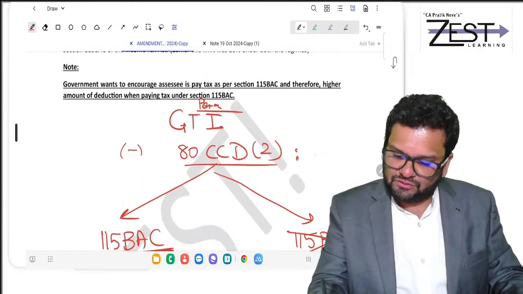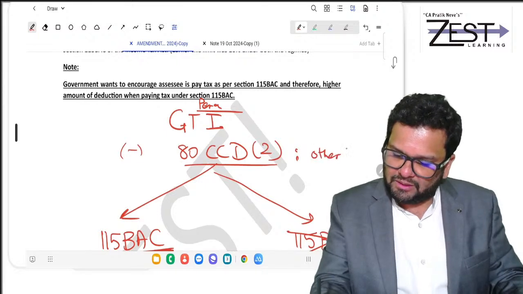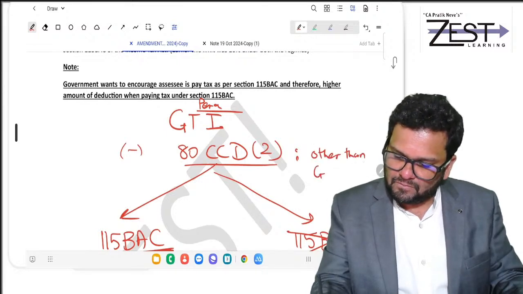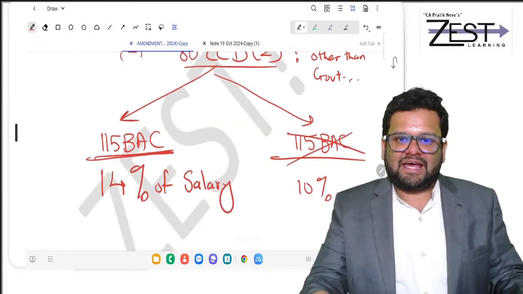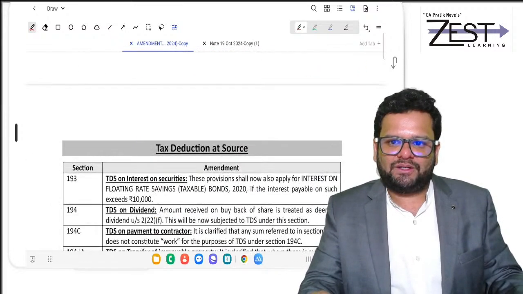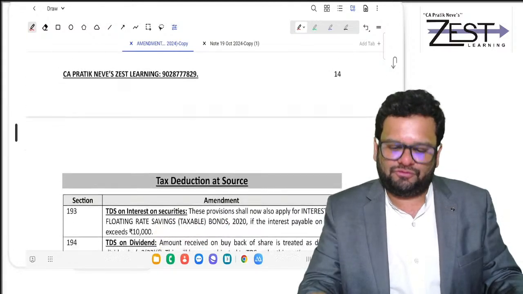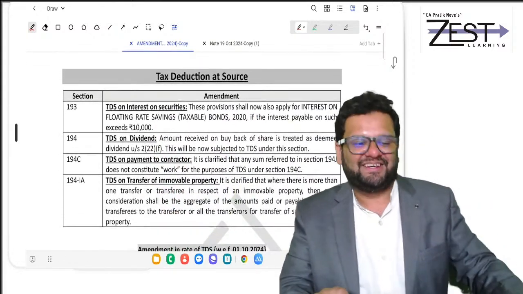This was the discussion for other than government employees. Clear? Salary is basic plus DA under terms of employment plus commission as percentage of sales.